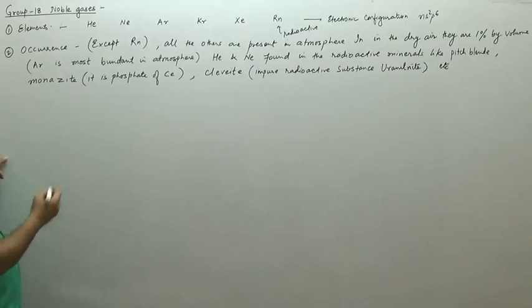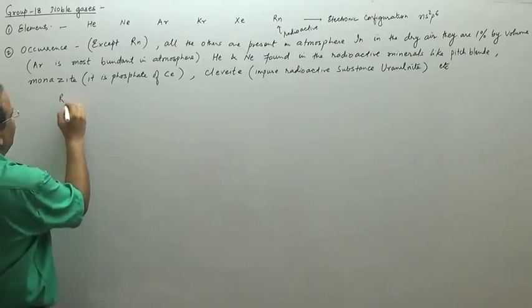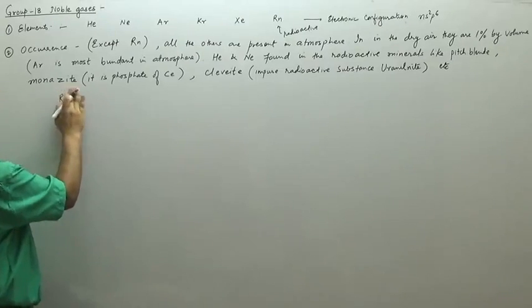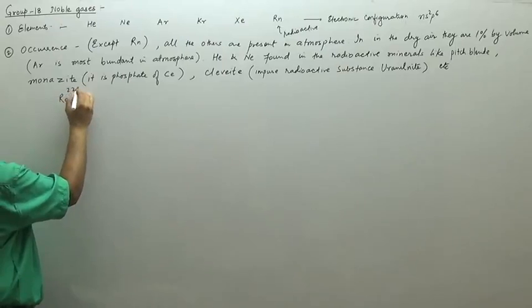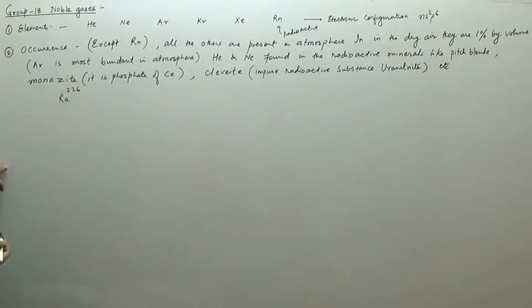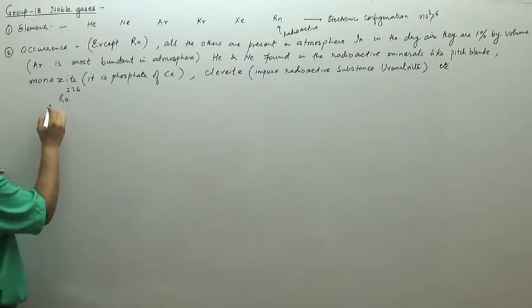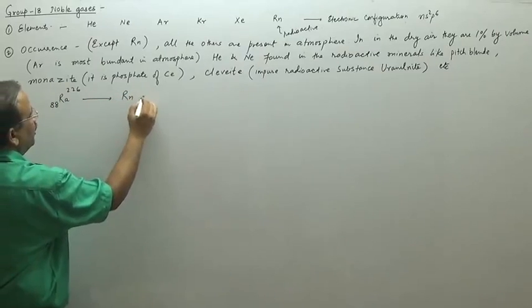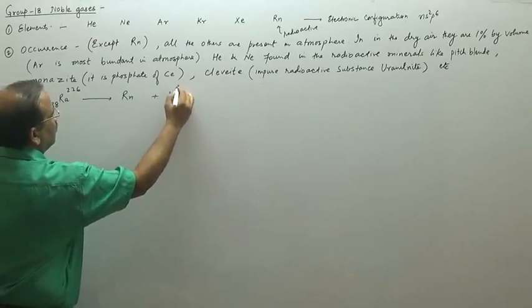Radon is formed from the decay of radium. Radium has atomic mass 226 and atomic number 88. It decomposes to give radon plus helium.